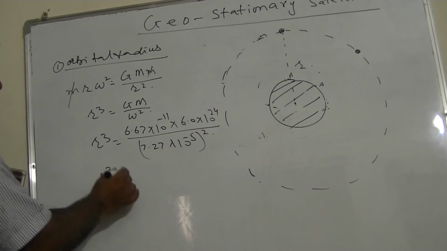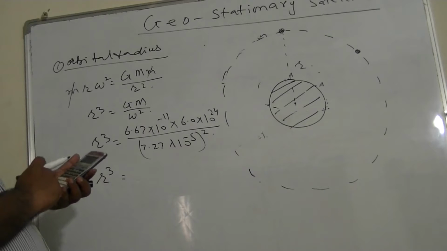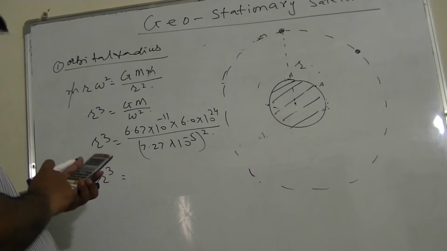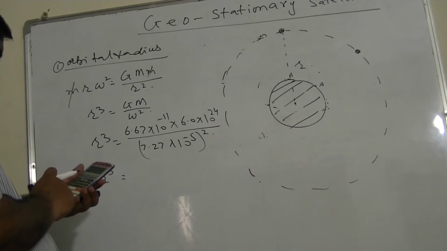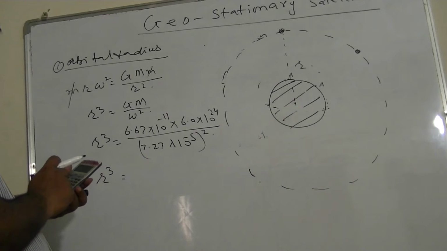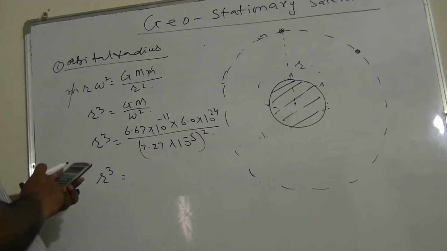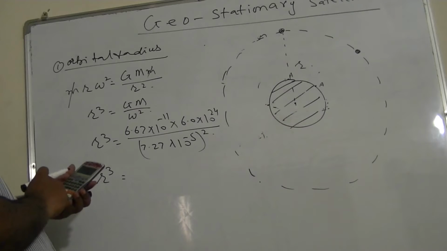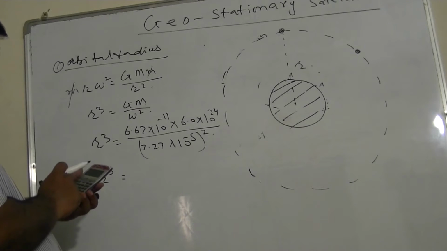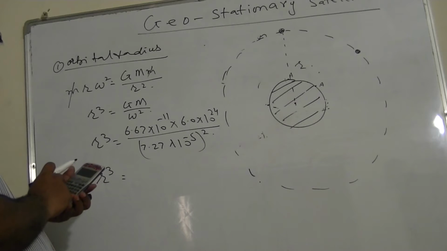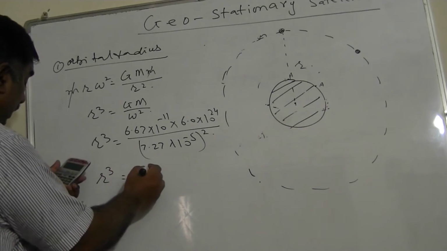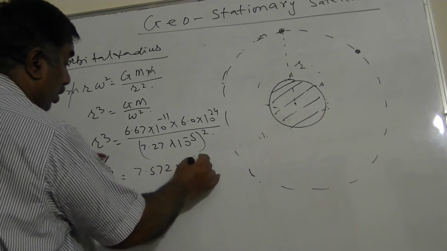Calculate this: 6.67 exponential minus 11 into 6 exponential 24 divided by 7.27 exponential minus 5, squared. This comes out to be 7.572 into 10 power 22 meter cube.